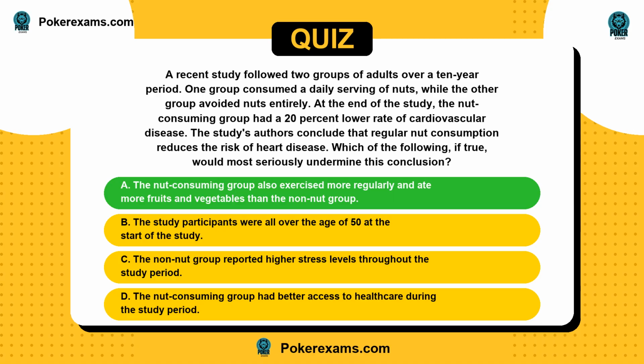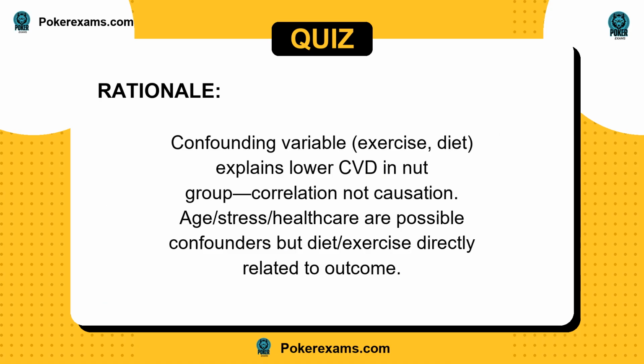The answer is A. Confounding variable, exercise diet, explains lower CVD in nut group, correlation not causation. Age/stress/healthcare are possible confounders, but diet/exercise directly related to outcome.